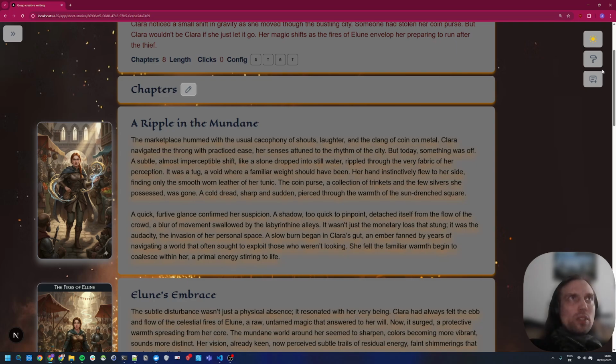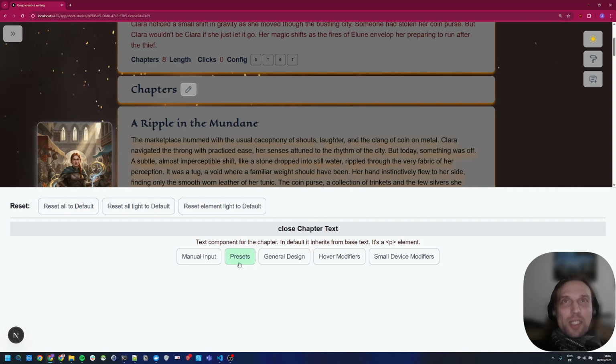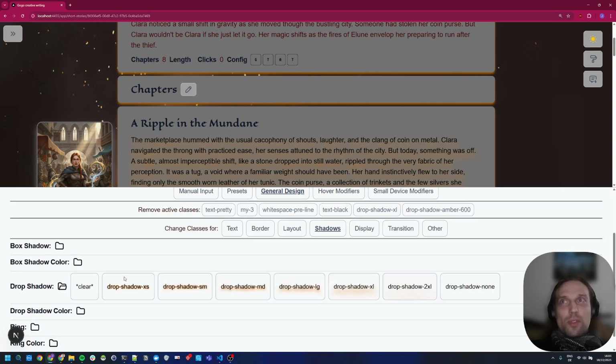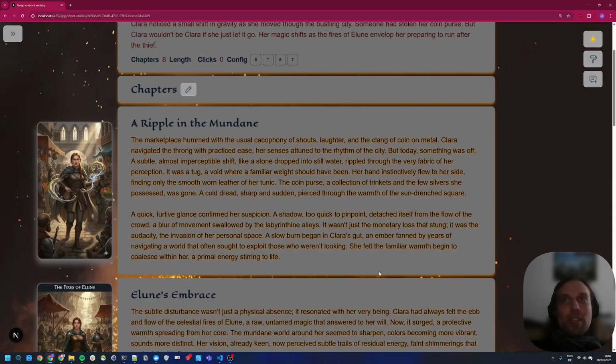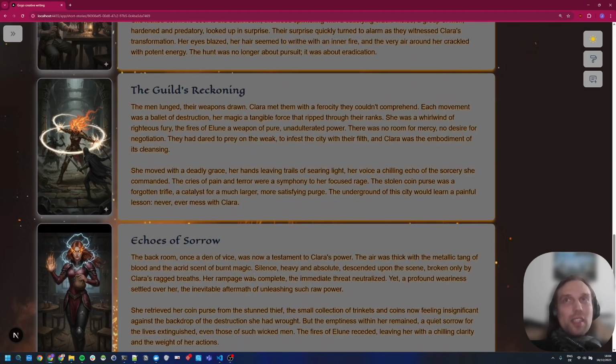And now, actually, that doesn't look that great. Not a designer, still not a designer. Maybe at some point if I have these options. So chapter text, general design, shadows, drop shadow, and maybe a smaller one, right? Still not super great, but definitely readable. And this could be your story. And with the warm colors, I think it does help.